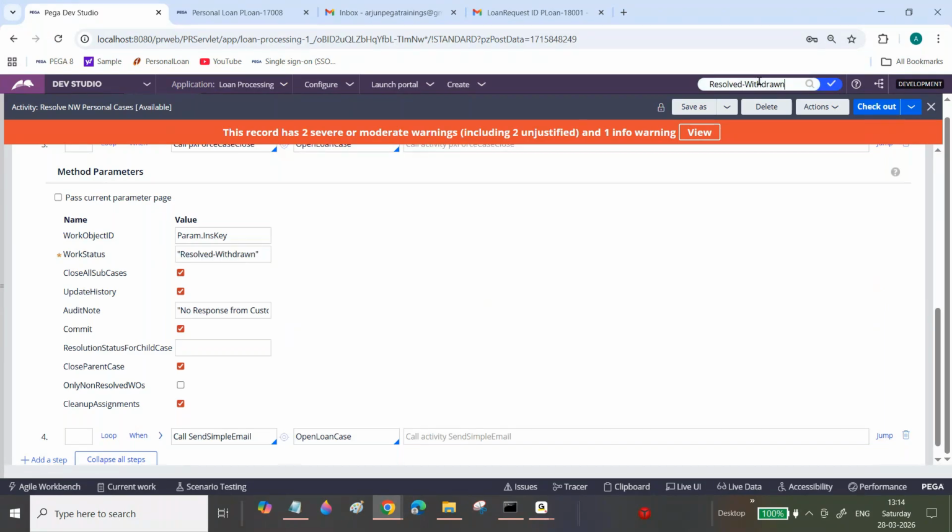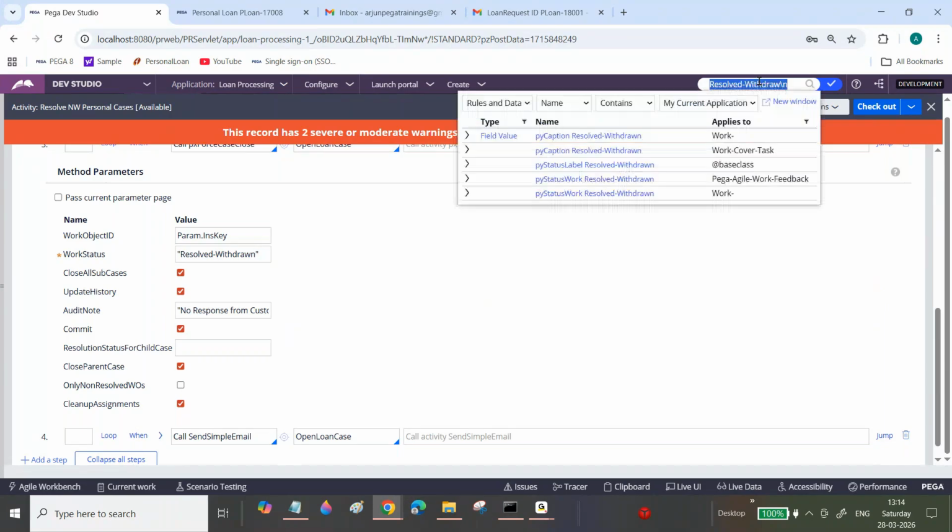Quickly we will open the status. Last time also we got the issue with the status. One of the cases we got like that. We changed the status and then it was resolved.